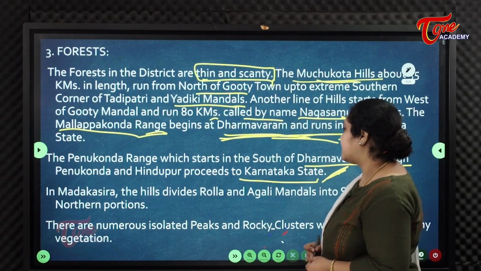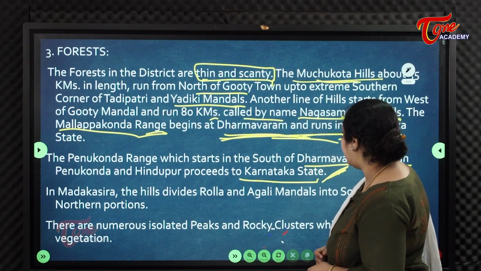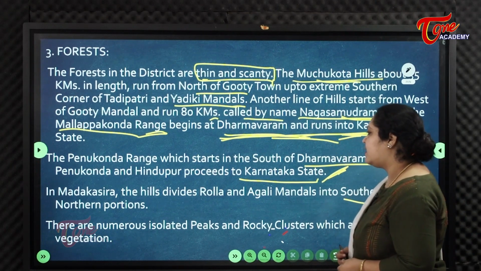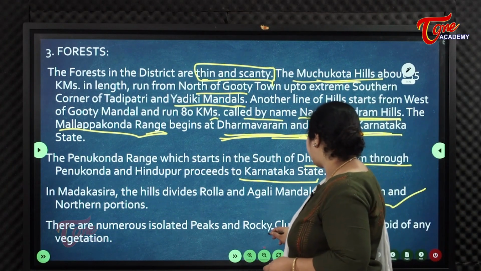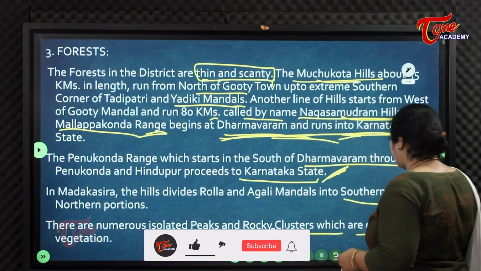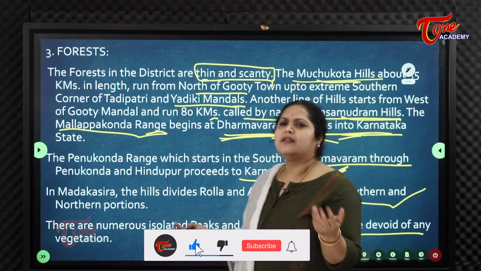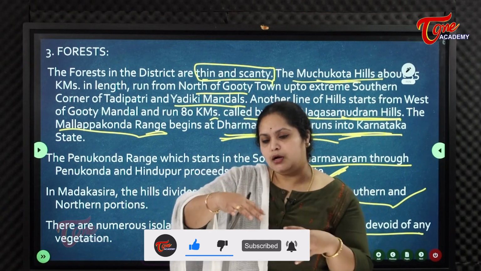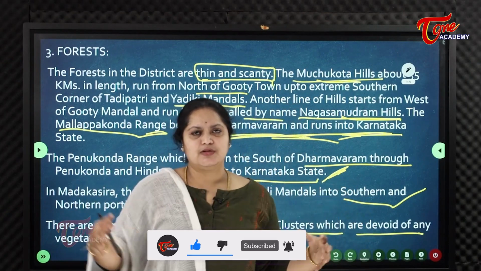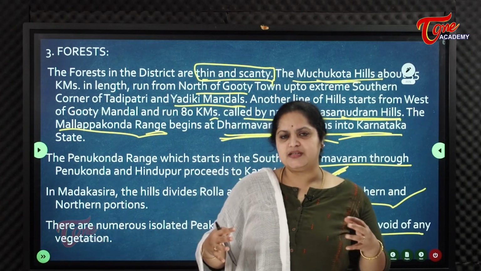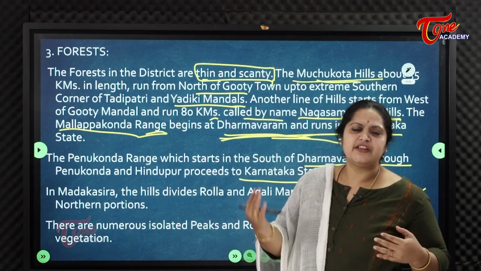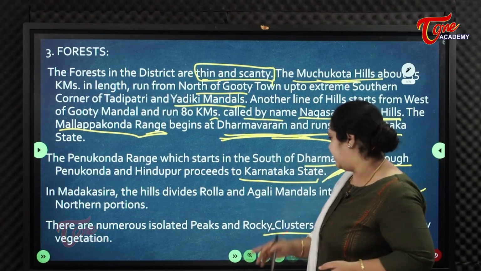In Madakasira, the hills divide Rolla and Agali mandals into southern and northern portions. There are numerous isolated peaks and rocky clusters which are devoid of any vegetation. There are many peaks and rocky clusters, meaning rock upon rock, but hardly any vegetation, trees or green cover.